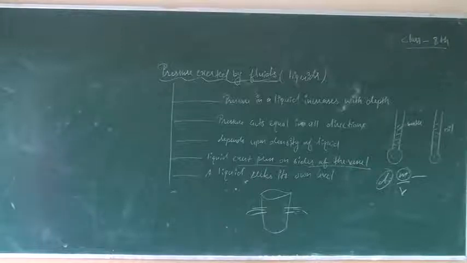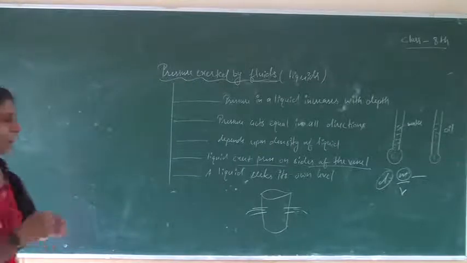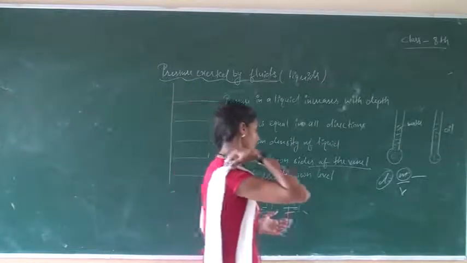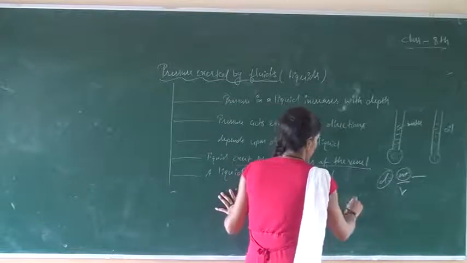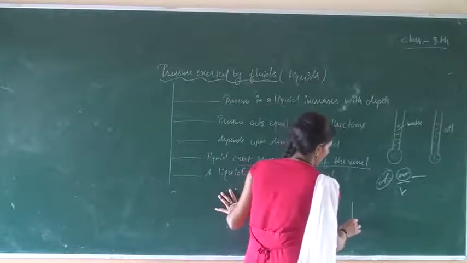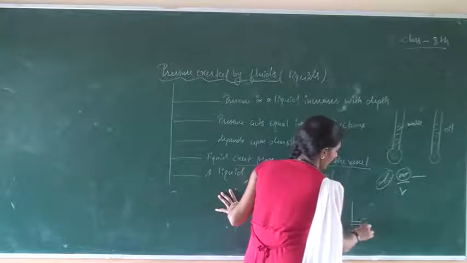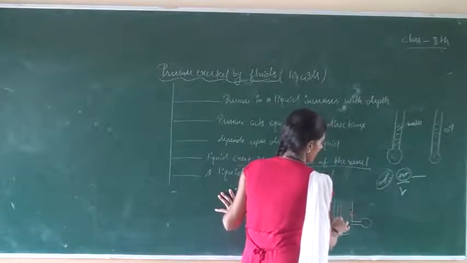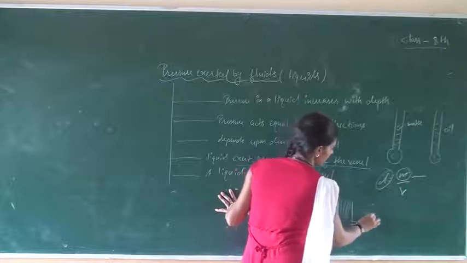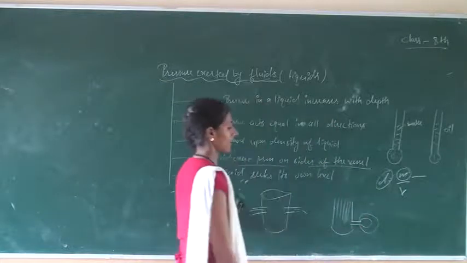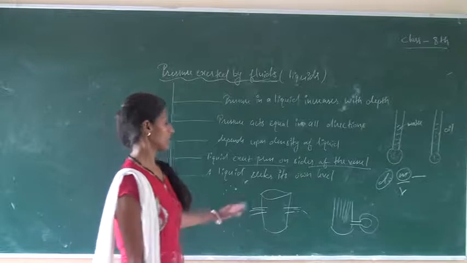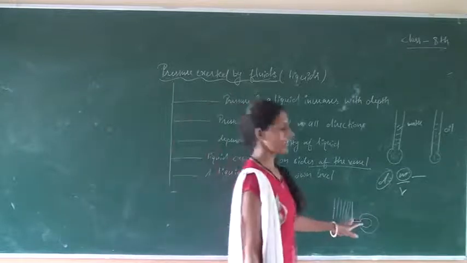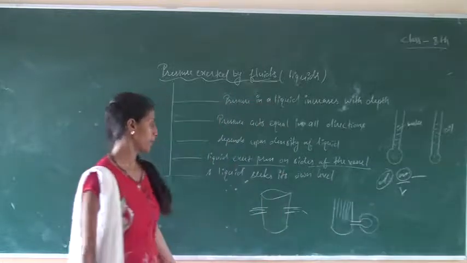Now we pour water in the cylinder. We observe that as we increase the level of the water, the balloon starts bulging out. As the water increases, the balloon bulges out because liquids exert pressure on the sides of the vessel also.